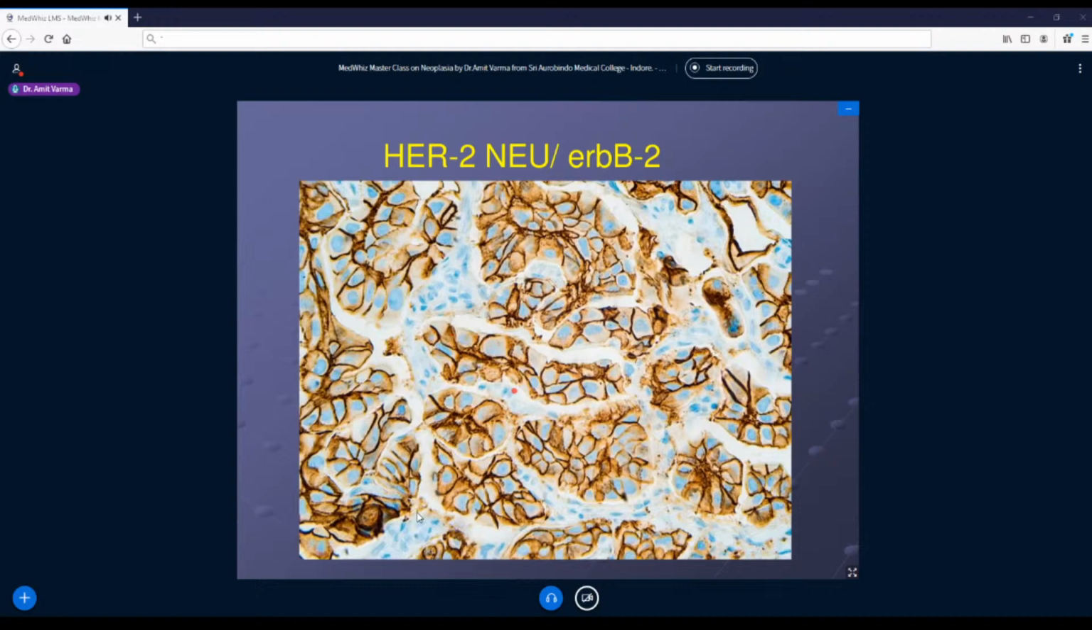So if you see, most of the cells have taken up the brown stain, meaning the majority of the cells have this HER2/neu receptor on their cell. If that is present, now I can treat these patients by Herceptin injection. What are they? They are monoclonal antibodies. They will go and block this particular receptor, so it will halt the progress or multiplication of the tumor cells.